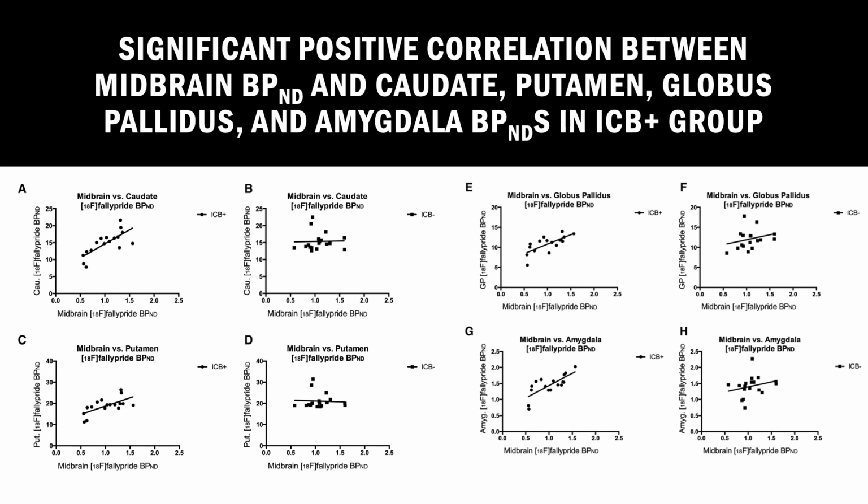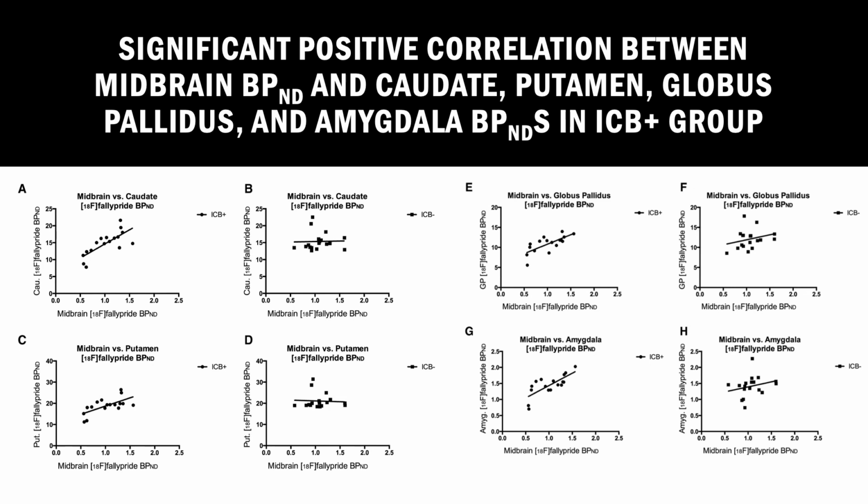As shown on the graphs, there is a significant positive correlation between non-displaceable binding potential in the midbrain and in these mentioned areas in patients with ICBs. This positive correlation can signify many things, such as similar D2/3 receptors across these regions, coordinated influence of nigrostriatal and mesolimbic dopamine release or drug effects on D2/3 receptor expression, or the relative integrity of midbrain-based dopaminergic networks. This pattern occurs both in healthy humans and Parkinson's patients with ICBs.